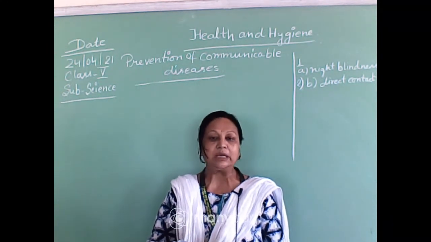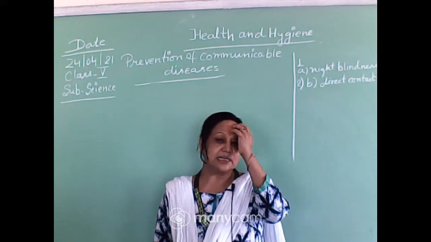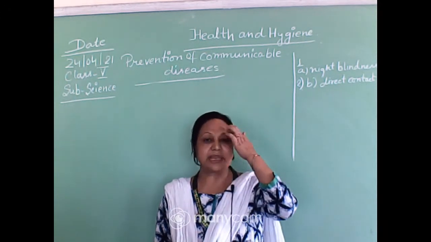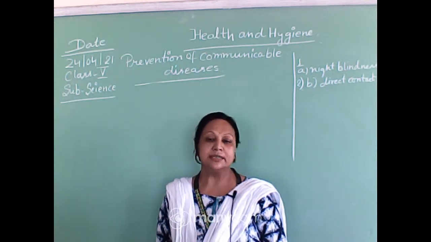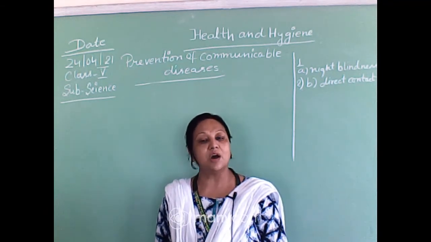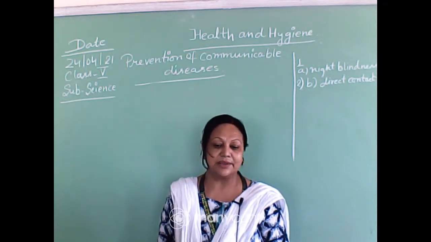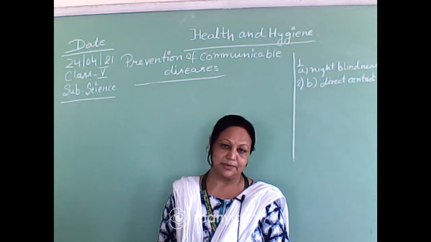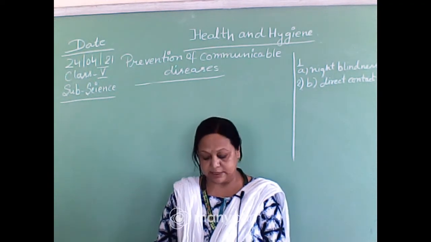Now we will discuss the ways how we can prevent these kind of diseases. So prevention of communicable diseases are given here, which we will discuss. Okay. So the first point is given here.